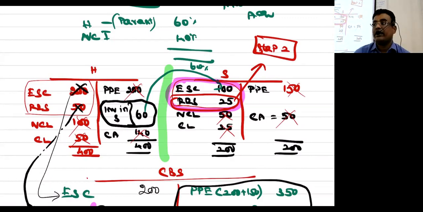And there is a summary. Step number 1, I have date of control. Step 2, subsidiary reserves and surplus.